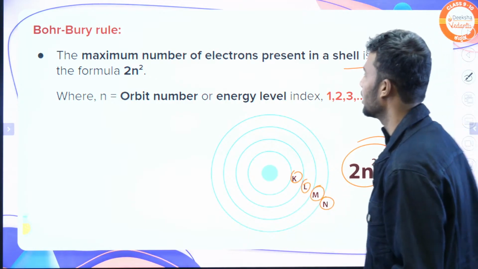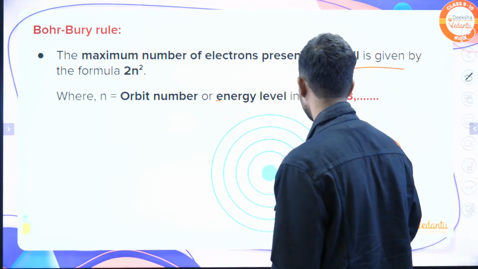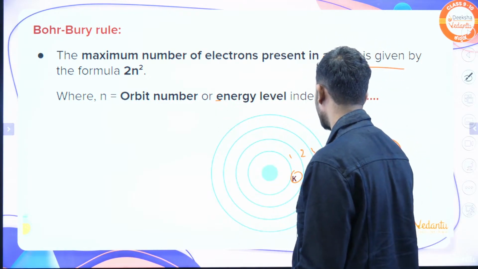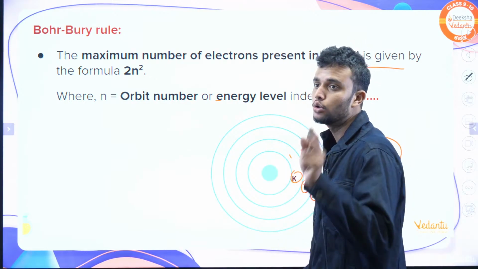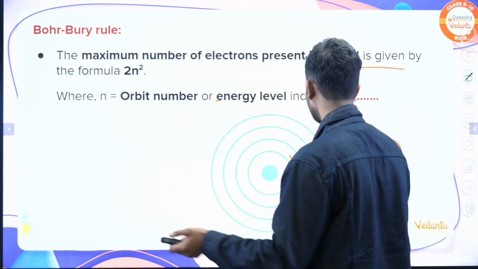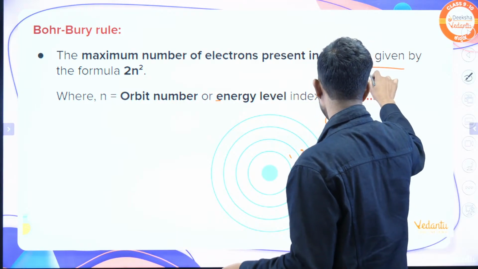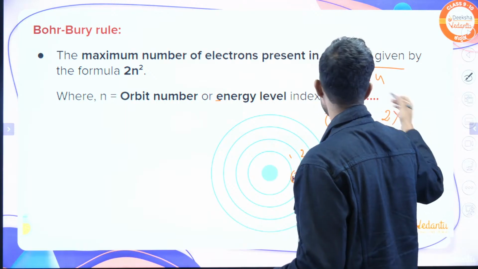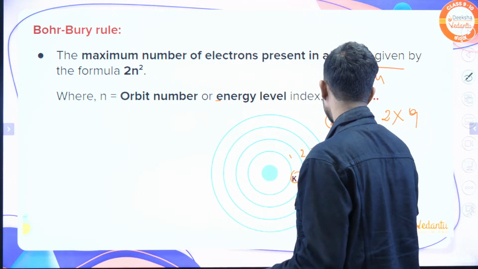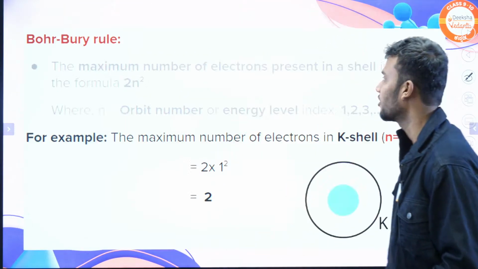For example, n is an orbit, the energy shell. We already know n is equal to 1, 2, 3, 4. For the first shell, how many electrons are present? 2. The maximum number is 2. For the second, 2 into 4 is 8. Similarly, 2 into 9 is 18. This is the first point.